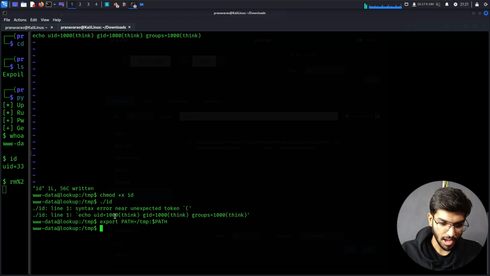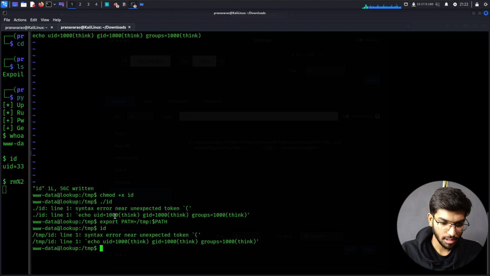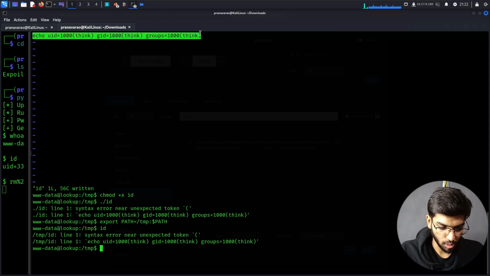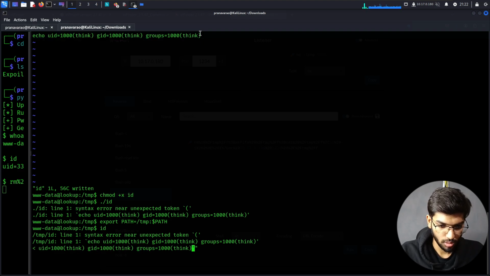Press enter, and now if I run the id command, it still says error. Why is that? There should not have been any error in it. Let me go echo to another echo to the id.